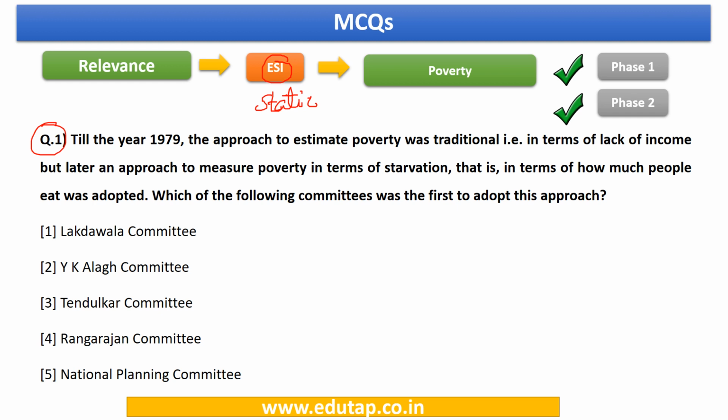The question says, till the year 1979, the approach to estimate the poverty was traditional. By traditional we mean in terms of lack of income. But later an approach to measure poverty in terms of starvation, that is in terms of how much people eat, was adopted. Which of the following committees was the first to adopt this particular approach? The answer to this question is YK Alag committee. Kindly memorize this answer. This question can be linked to the topic of poverty in the ESI syllabus.